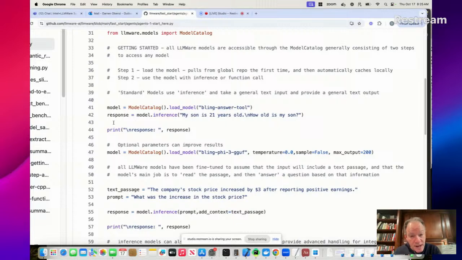You're going to load a model. I'll explain the model we're going to load. It's the Bling Answer tool, which is a 1 billion parameter tiny llama that we've fine-tuned for fact-based question answering. So it's going to assume some context passage is passed to it. And then we 4-bit quantized it using Llama CPP and GGUF. That's the Bling Answer tool.